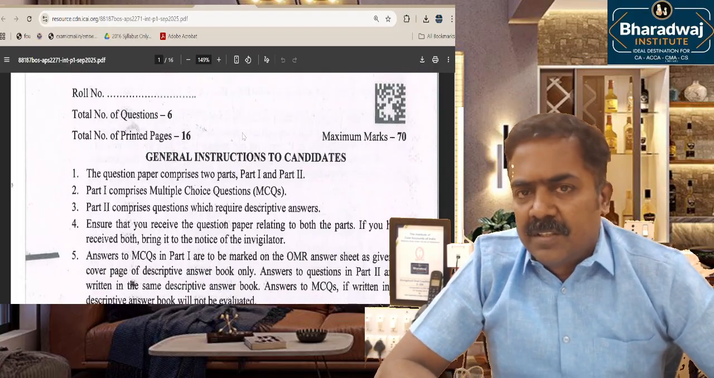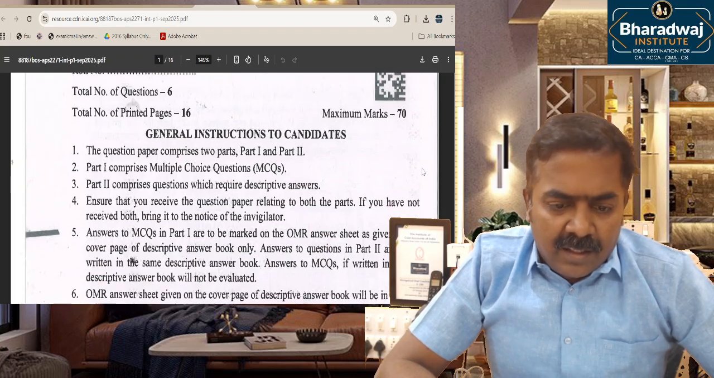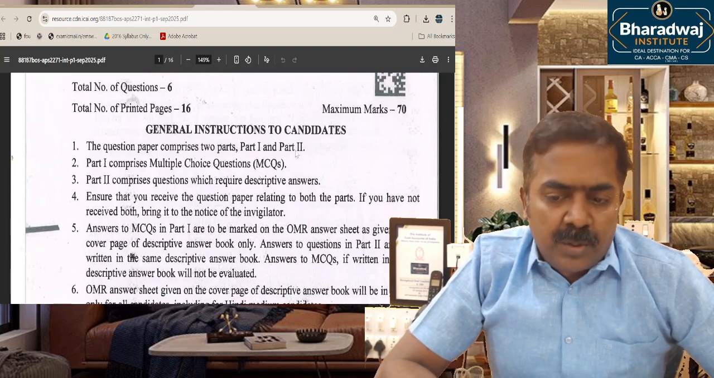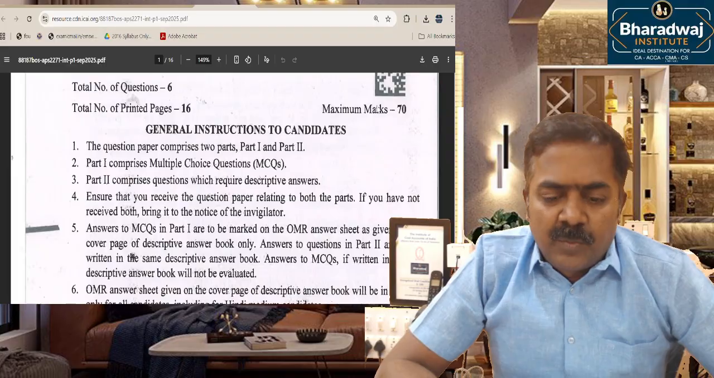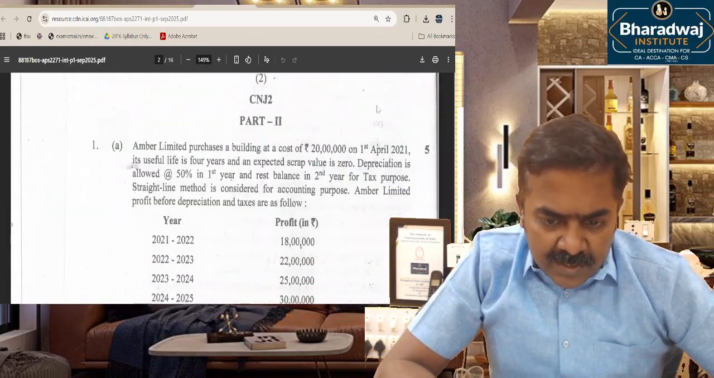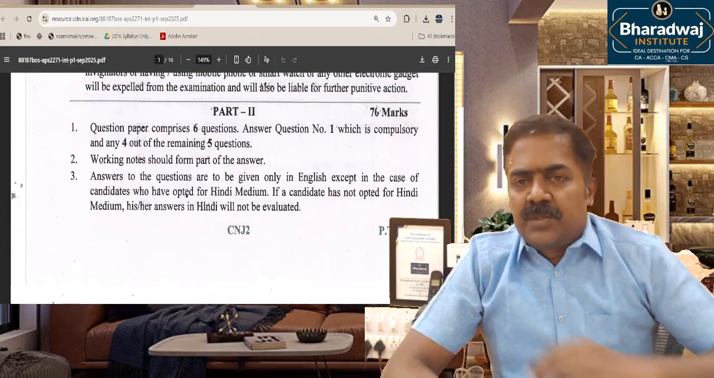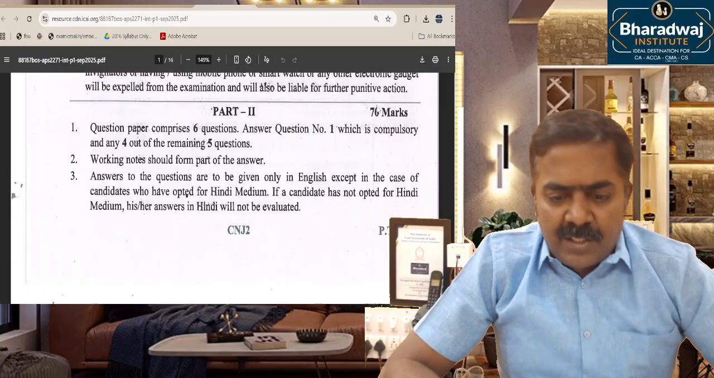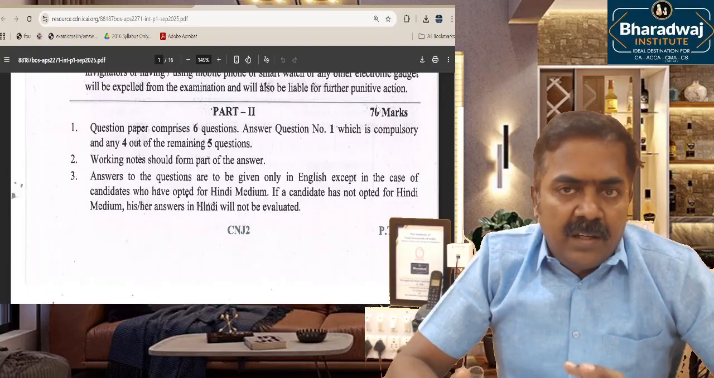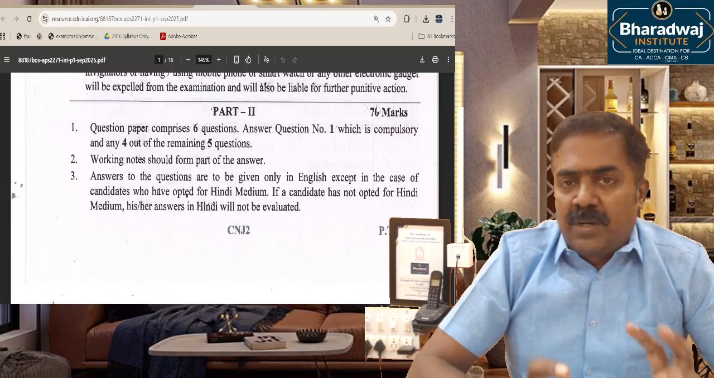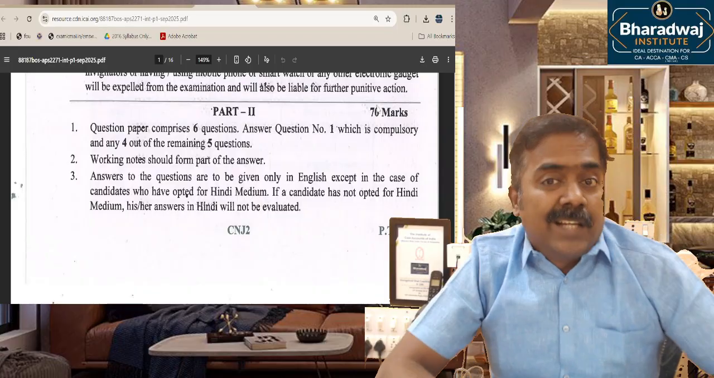That is set 1. Then set 2, that is part 2, is for 70 marks, wherein a student has to answer 5 questions out of 6 questions. We will see what we learned at Bharadwaj and what is asked in the examination.